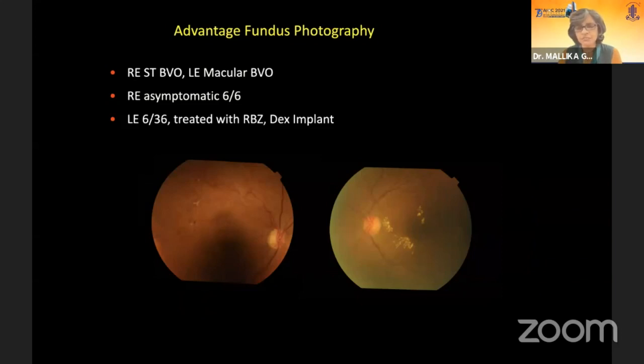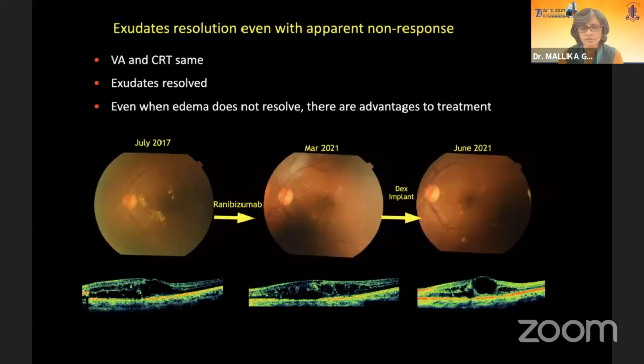The left eye of a patient with macular branch vein occlusion has exudates. The right eye is asymptomatic superotemporal BRVO. We treated her over 4 years with ranibizumab and then more recently with Ozurdex implant. And the vision did not improve. Even the OCT did not improve. But if you see the fundus photographs over 4 years, the hard exudates have resolved. So this is very reassuring that what we have been doing has helped the patient in some way or the other, and possibly the edema would have been worse if we had not treated. So this is very reassuring to the patient also to see this picture.